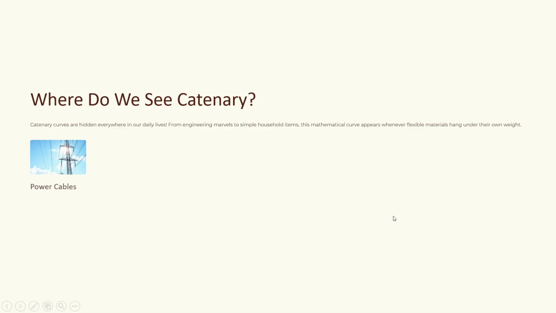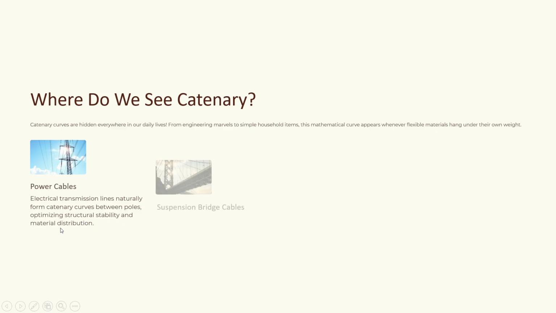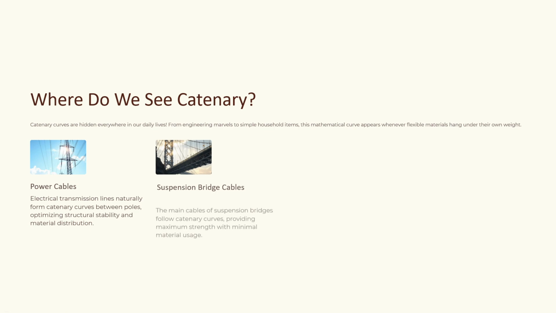The first example is power cables. Electrical transmission lines naturally form catenary curves between poles, optimizing structural stability and material distribution. And we can see catenary in suspension bridge cables. The main cables of suspension bridges follow catenary curves, providing maximum strength with minimal material usage.